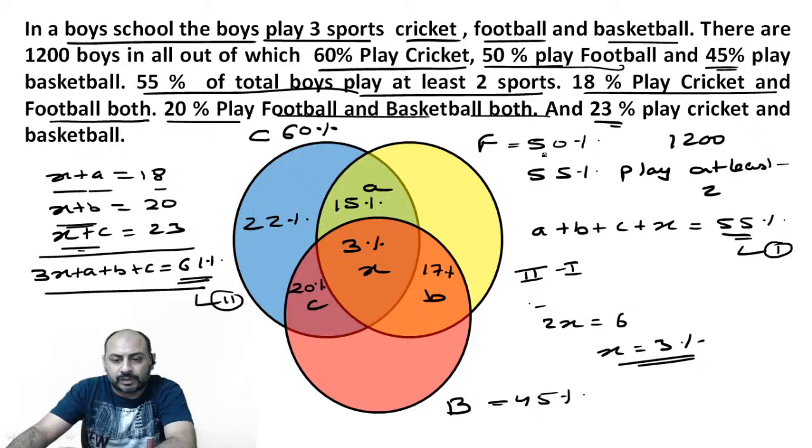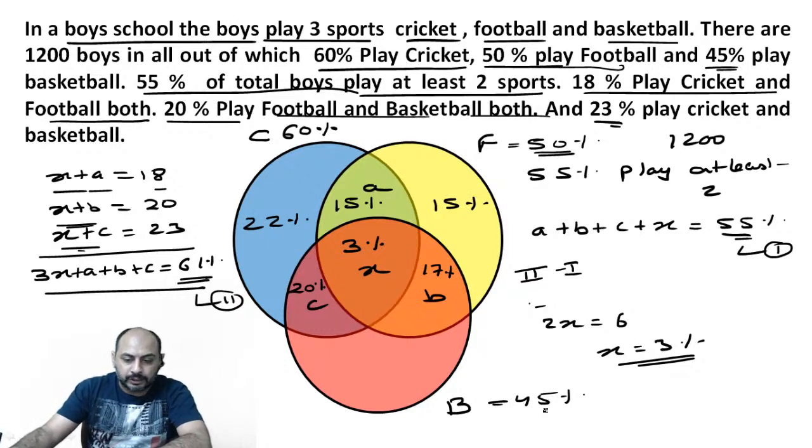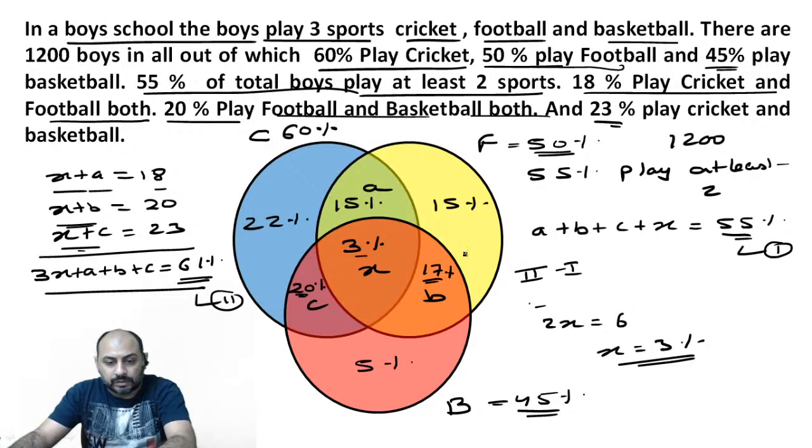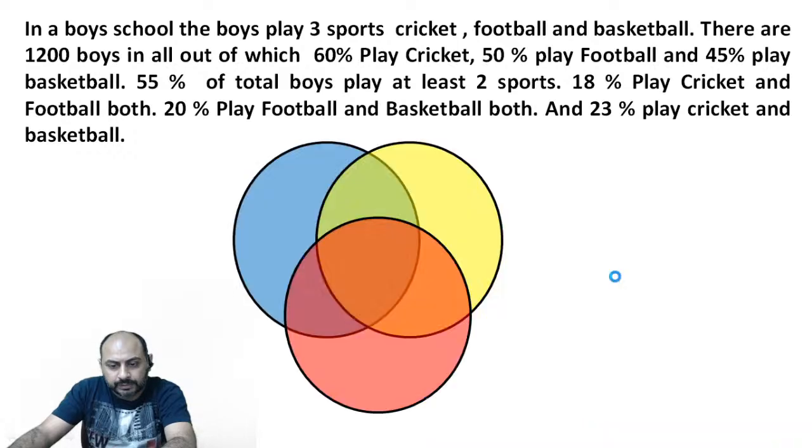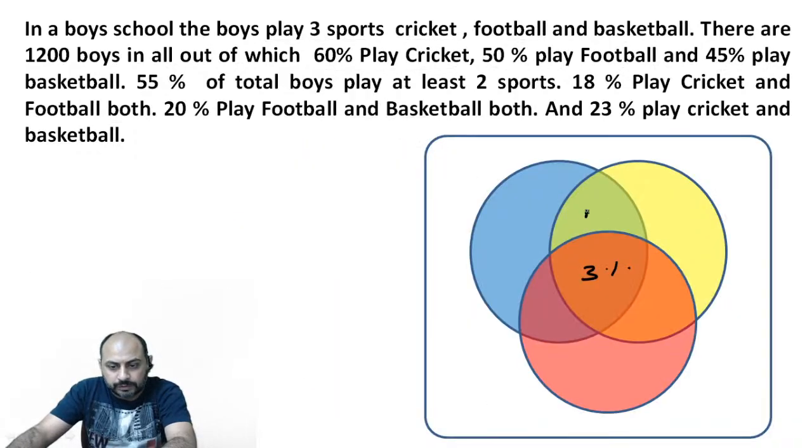Now let's come to this one. Football is 50. So 15 plus 17, and 17 and 3 is 20, and 20 and 15 is 35. So the remaining would be 15%. And this one is 45, so 20 and 20 is 40, and the balance is 5%. Now let's quickly use this. This was 3%. This was 15.